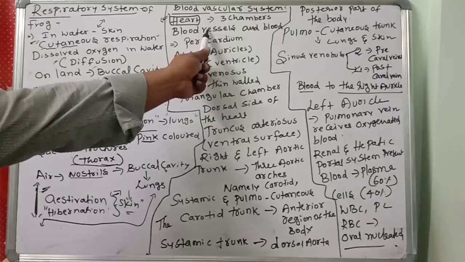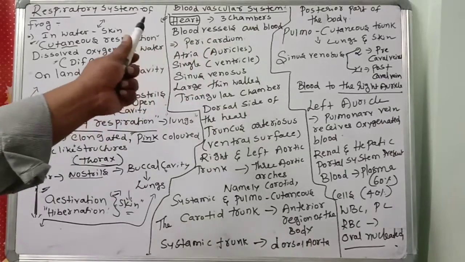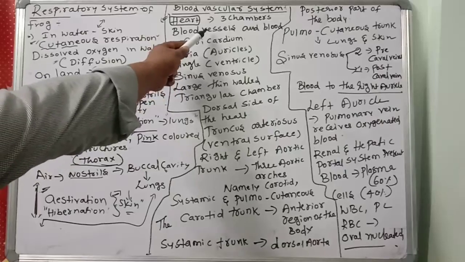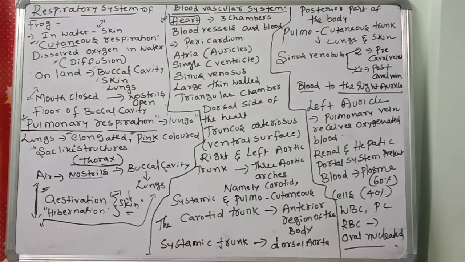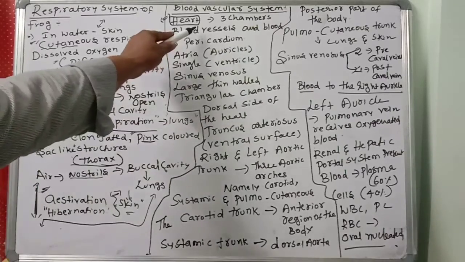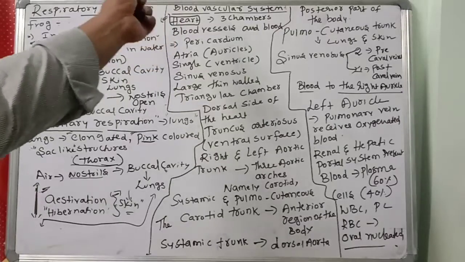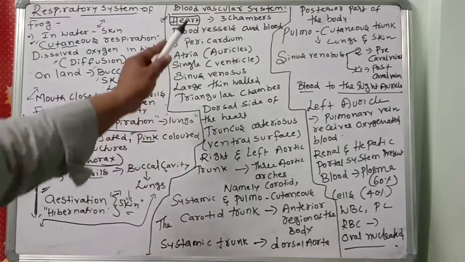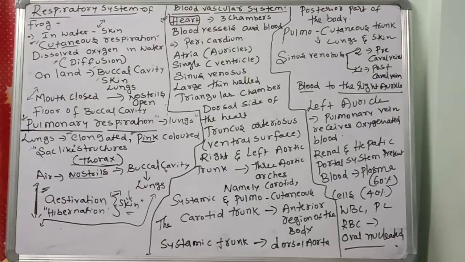When blood vessels are there, that kind of circulation system is called a closed type of circulation system. When blood vessels are not there and blood flows in sinuses, that is called an open type of circulation system. Open type is in cockroaches, but what is there in the frog? A 3 chambered heart, blood vessels and blood.